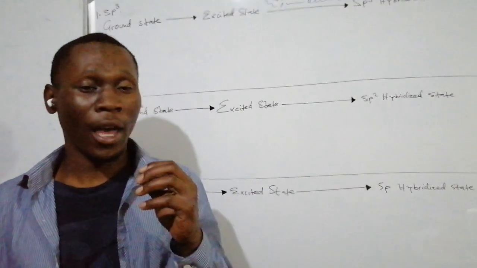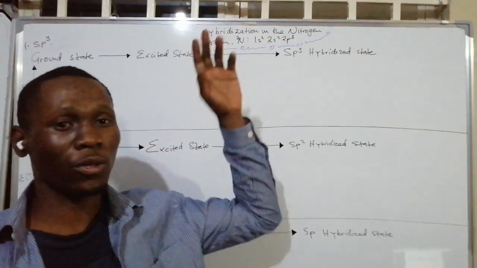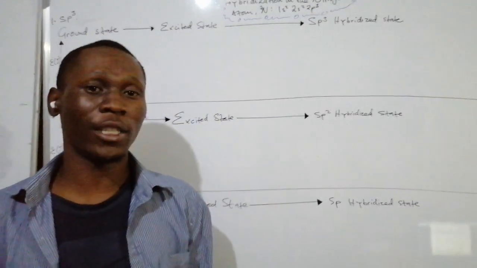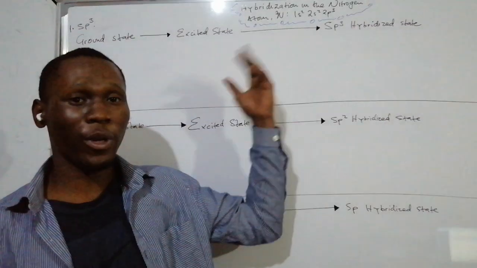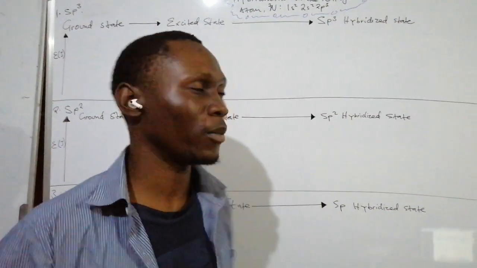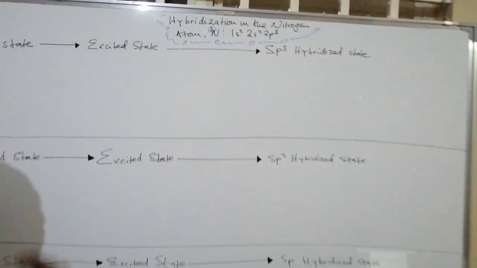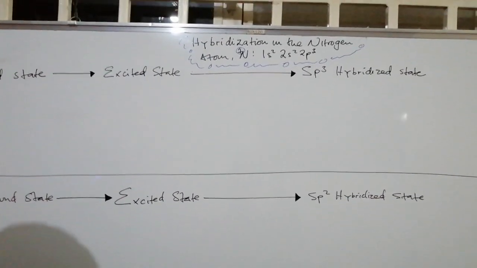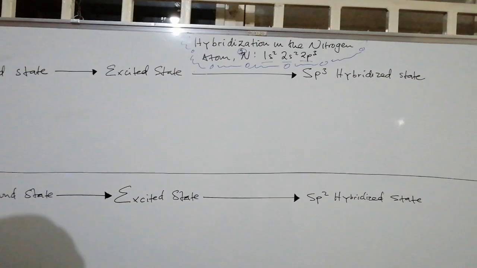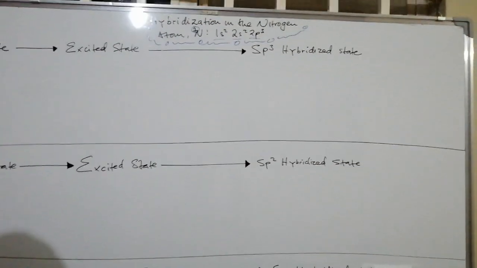Now, another element that is common in most organic compounds is nitrogen. So to have a further appreciation and understanding of hybridization, we'll also look at how the three types of hybridization we discussed in the previous videos occur in the nitrogen atom. The nitrogen atom has an atomic number of 7, which means it has 7 electrons, and this is the electronic configuration of nitrogen: 1s2, 2s2, and then 2p with 3 electrons.